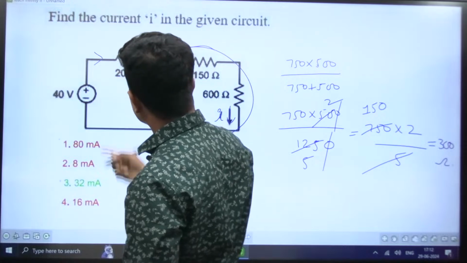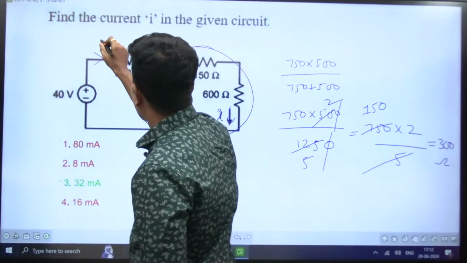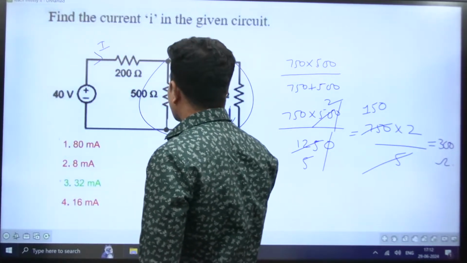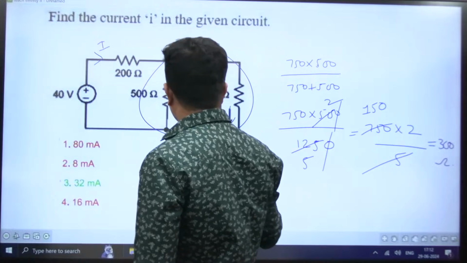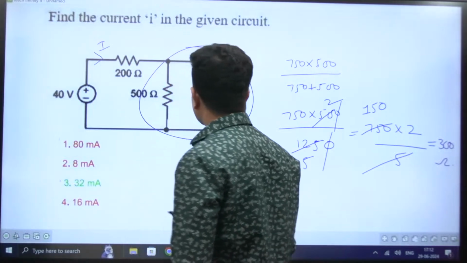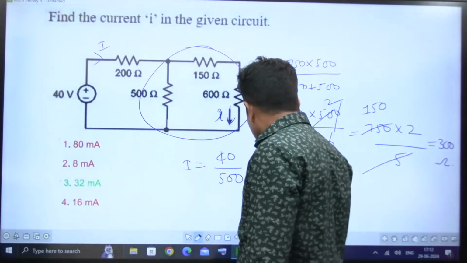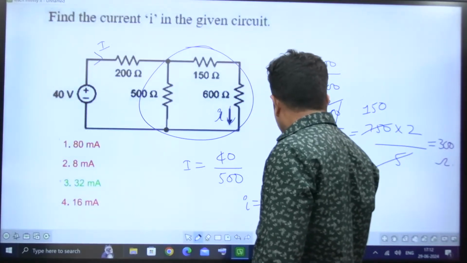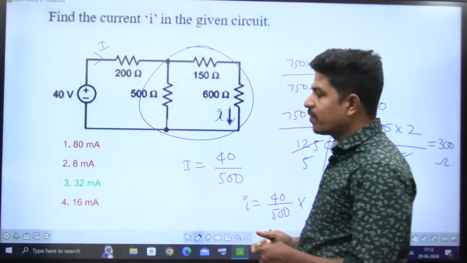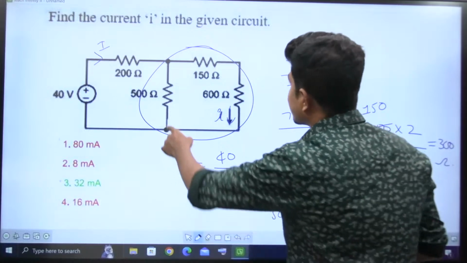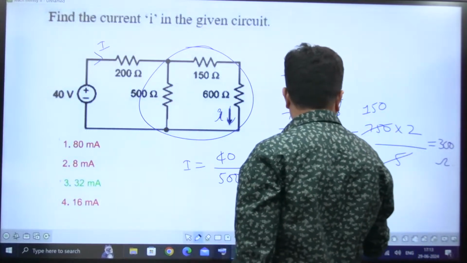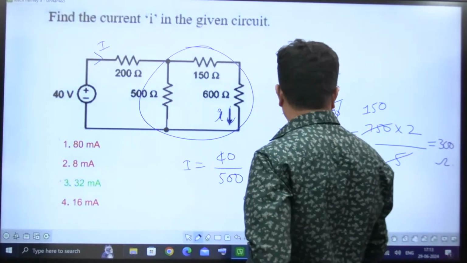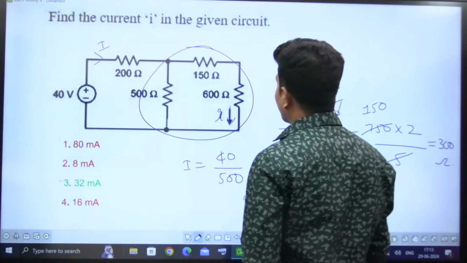That 300 is in series with 200. Therefore, the total current I is equal to 40 divided by 500. But I want the current small i. Small i is equal to capital I, that is 40 divided by 500, into the opposite resistance. So this resistance 500 divided by the total, how much is it? 750 plus 500.